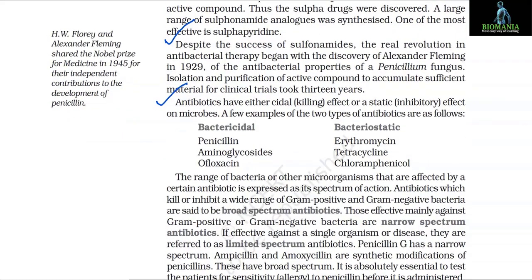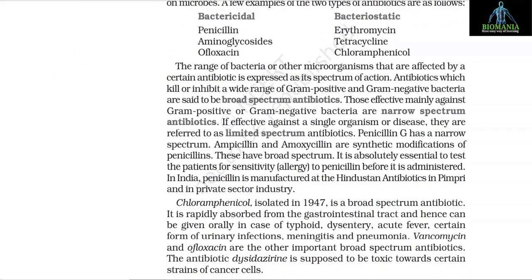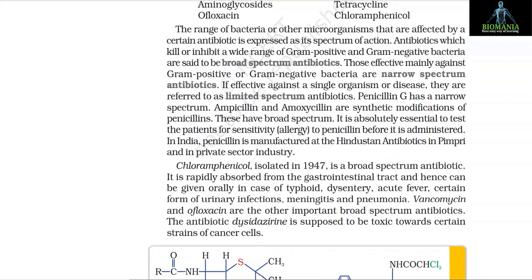A few examples of the two types of antibiotics are as follows: bactericidal, penicillin, aminoglycosides, ofloxacin, and bacteriostatic, that is erythromycin, tetracycline, and chloramphenicol. The range of bacteria and other microorganisms that are affected by a certain antibiotic is expressed as its spectrum of action.